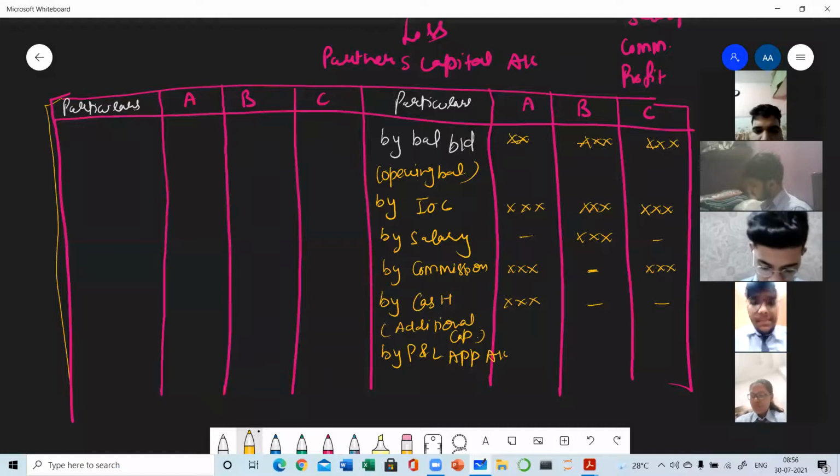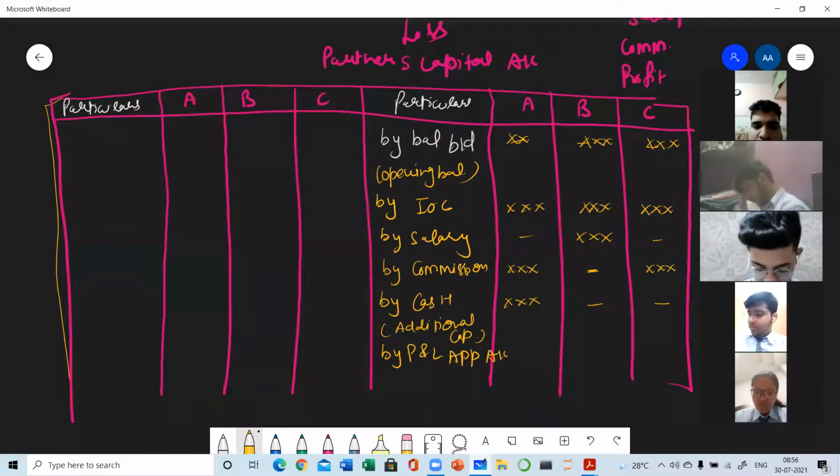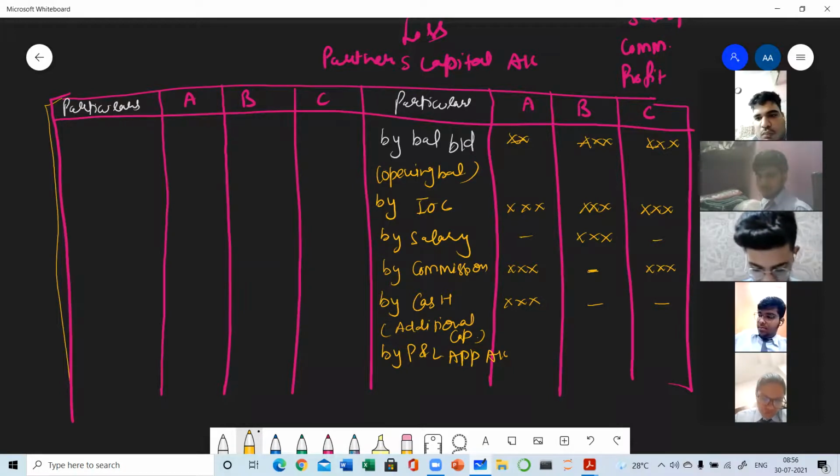This is not an English period or BST period. This is accountancy period. So side by side, you have to write also. It will be really helpful for you for preparing the chapter. Otherwise, in a book, in chapter 1, total 150 pages are there. How will you be able to read 150 pages again and again? If you are noting down here, the complete chapter will be in just 5 to 7 pages. So it will be very easy for you to revise the chapter if you are making your notes side by side.